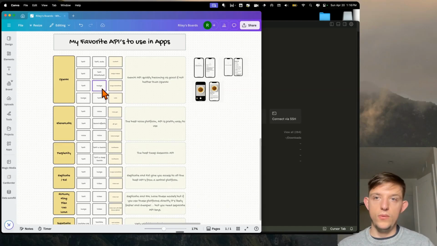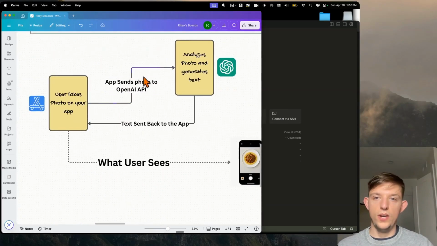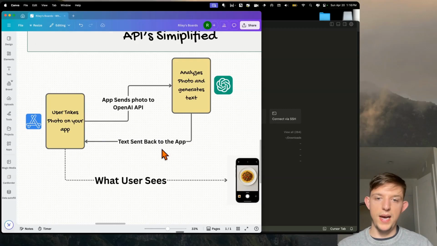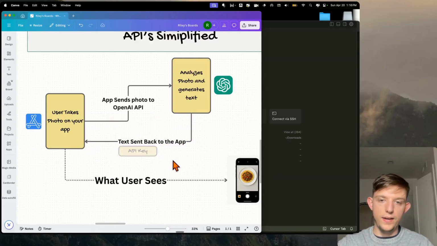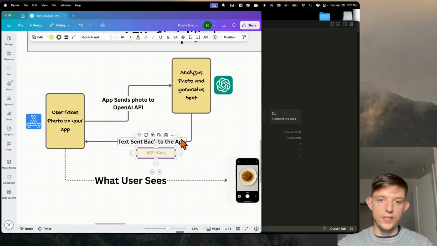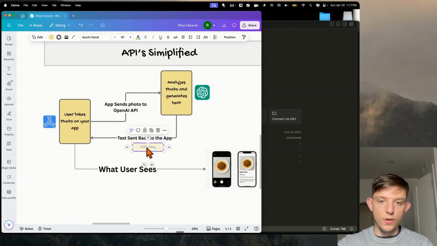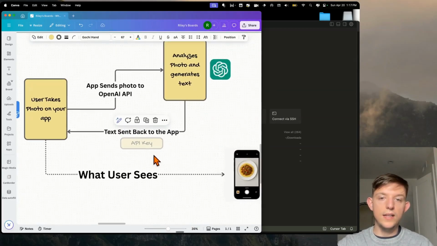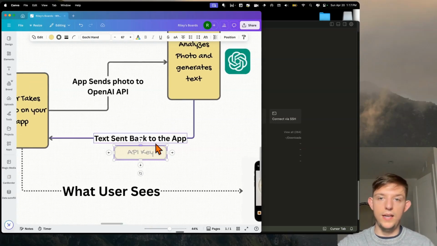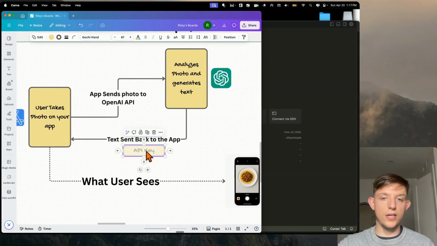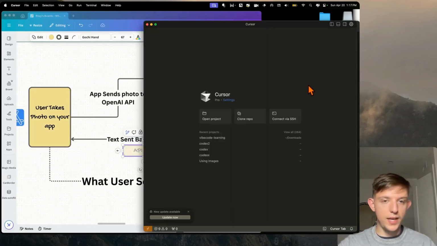One thing that you need when you use an API, in order for the API to send anything back, what's required is an API key. If you do not have an API key, the app is actually just going to send nothing back to you and you're going to get an error on your app. But there are tools coming out soon that are handling at least the testing phase for API keys at the beginning, so you can just go immediately into testing your app and the API keys are actually provided in the app. But that's not the case with Cursor, because Cursor is actually the most advanced vibe coding tool, but once you learn the interface, it's actually not that difficult.